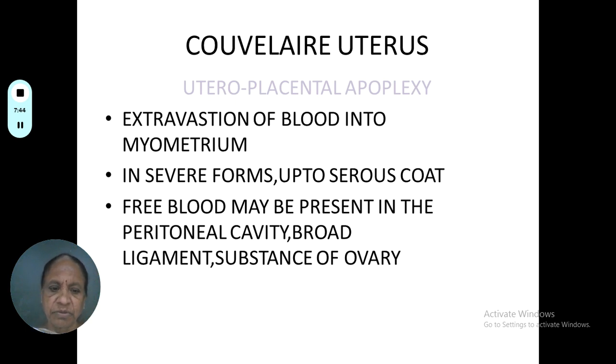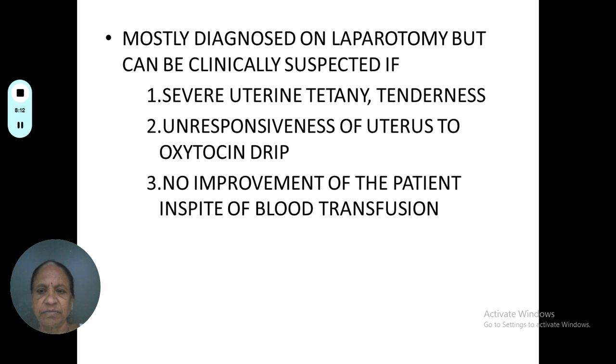In severe forms, we can see the extravasation of blood not only in the myometrium but also up to the serosal level. Free blood may be present in the peritoneal cavity, and very rarely in the broad ligament and the substance of the ovary also. This is Couvelaire uterus. As a short note, this Couvelaire uterus may not respond to oxytocin because of the extravasation of the blood.